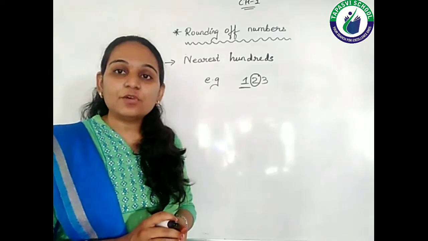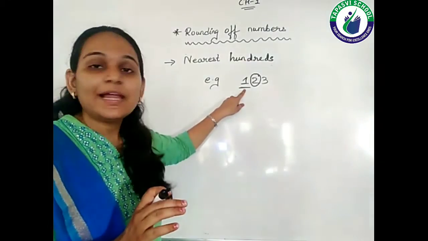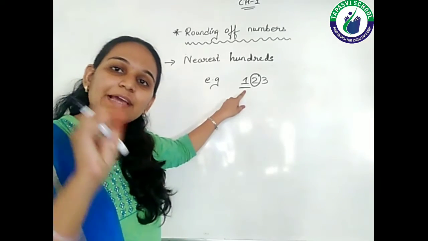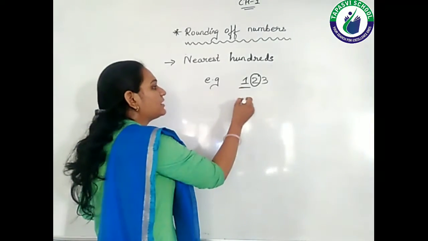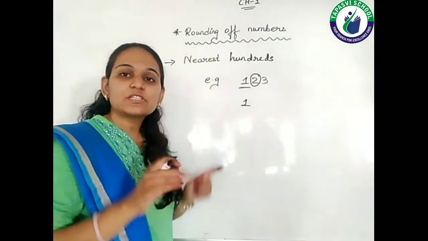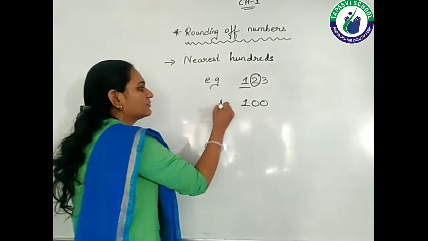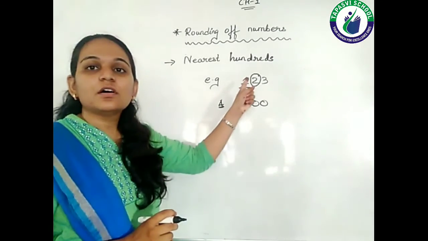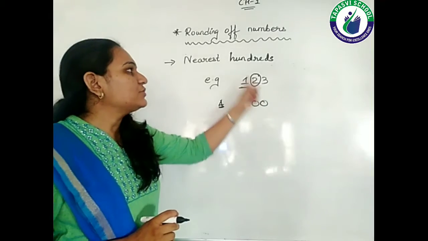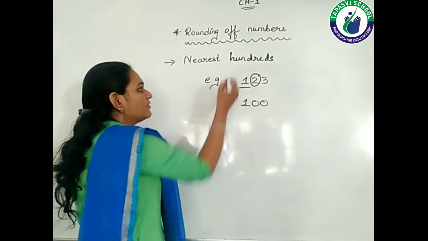I don't need to do any kind of addition to this underlined digit. That means the underlined digit will remain as it is. So 1 will remain as it is. Now what about the remaining digits? The remaining digits will become 0. Right? So the rounding of 123 to the nearest 100 is 100, right? So this is my first example.